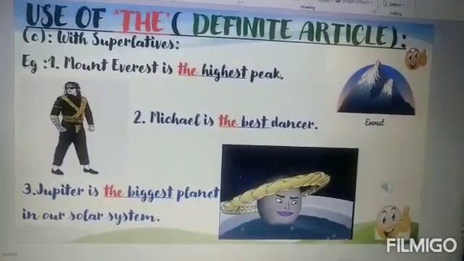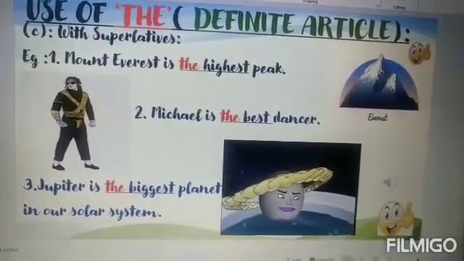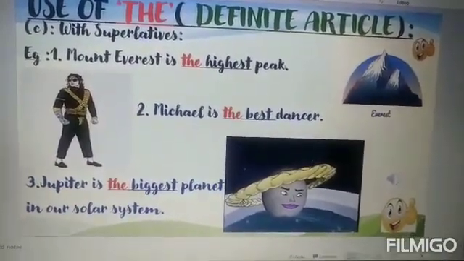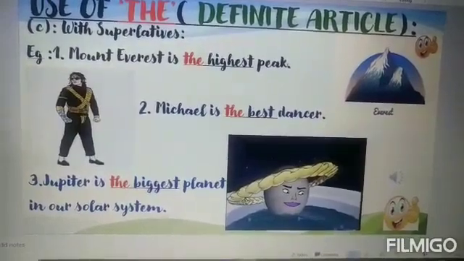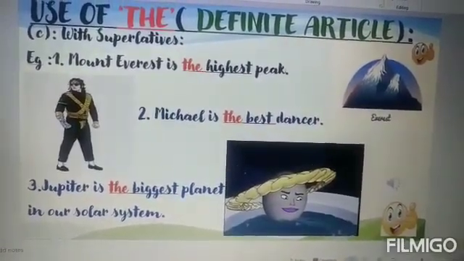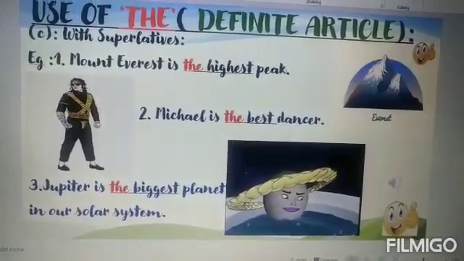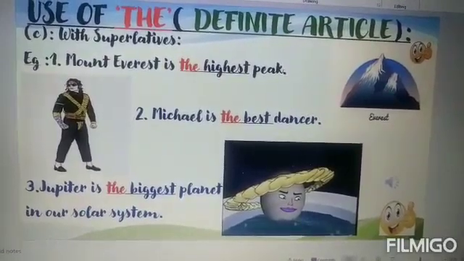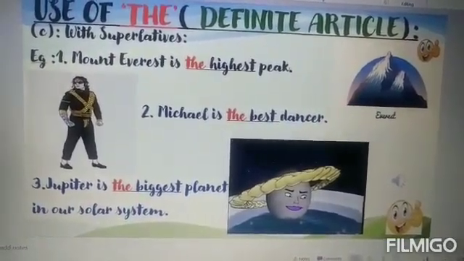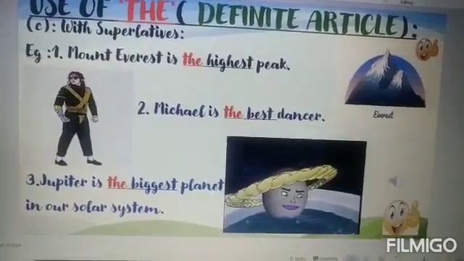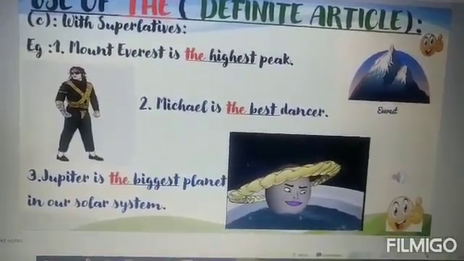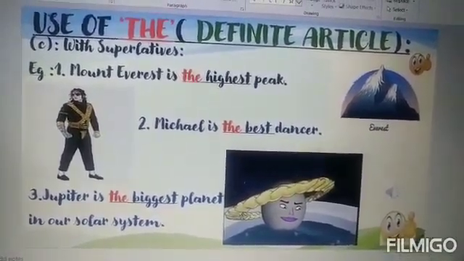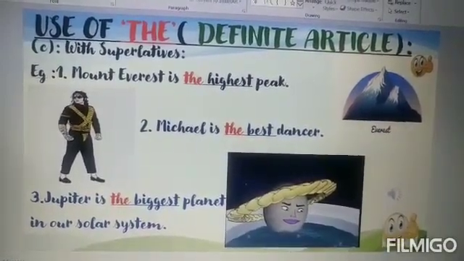Definite article is also used with superlatives. For example, Mount Everest is the highest peak. Michael is the best dancer. Jupiter is the biggest planet in our solar system. If you consider the first example, the word highest is the superlative form of high. If you consider the second example, the word best is the superlative degree of the adjective good. If you consider the third example, biggest is the superlative form of the adjective big. So before superlative forms of adjectives, we need to use the article the, which is definite.